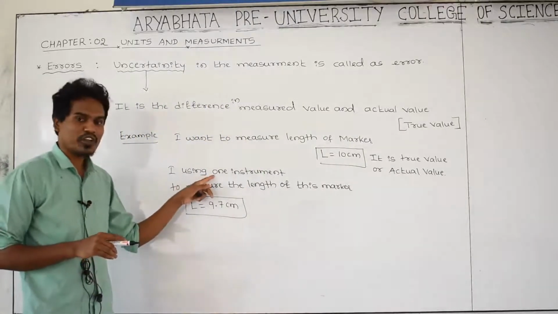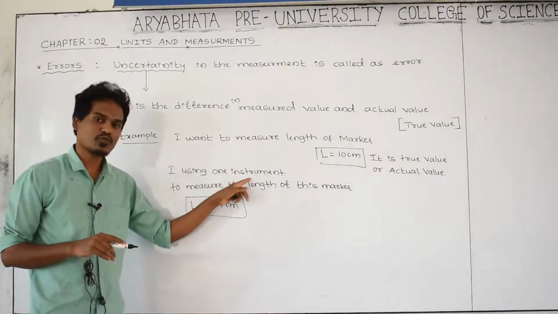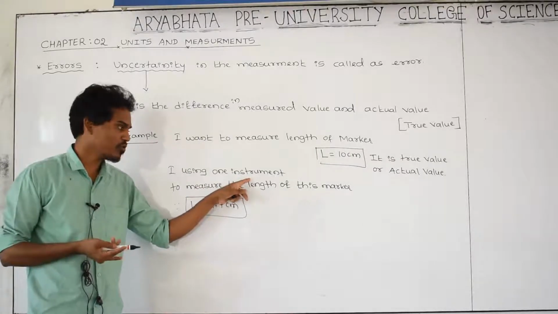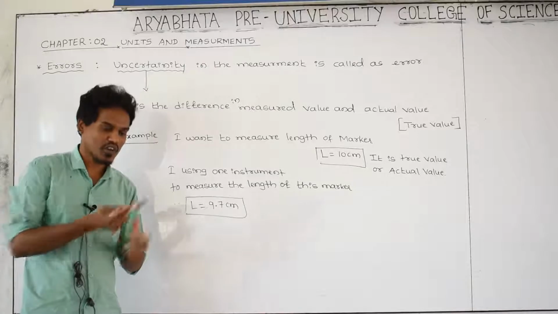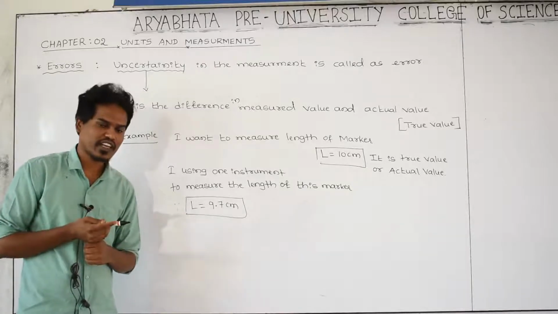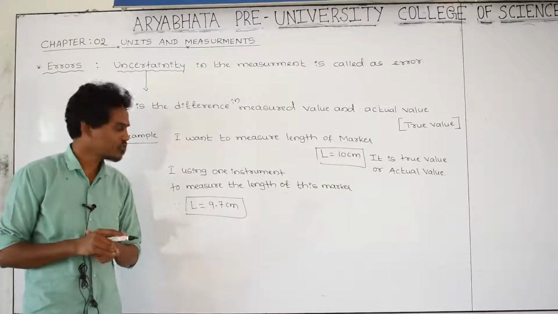But now what I am doing is using one instrument, for example a vernier caliper or a screw gauge or a normal scale. You can use any one of these.